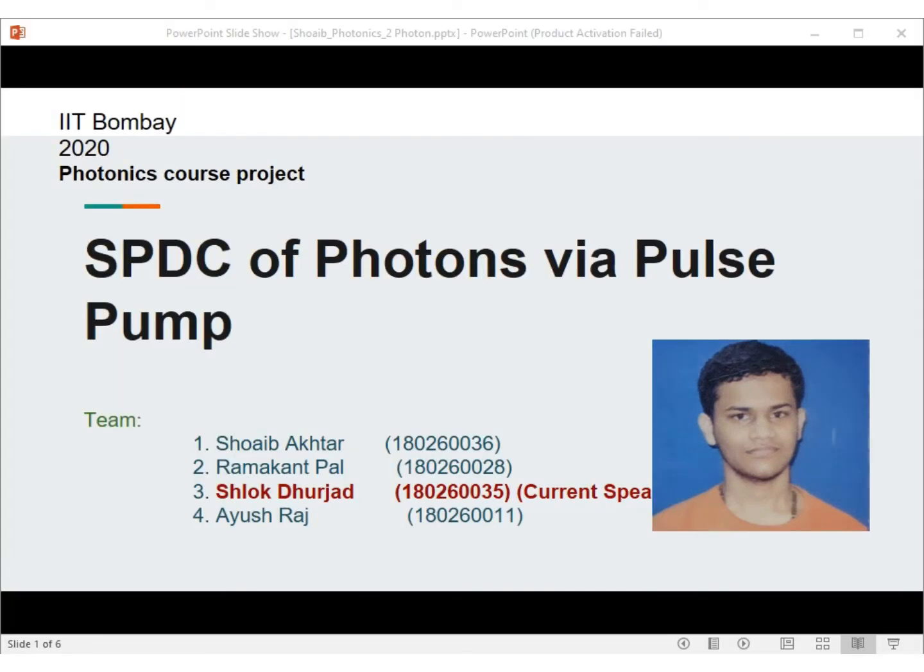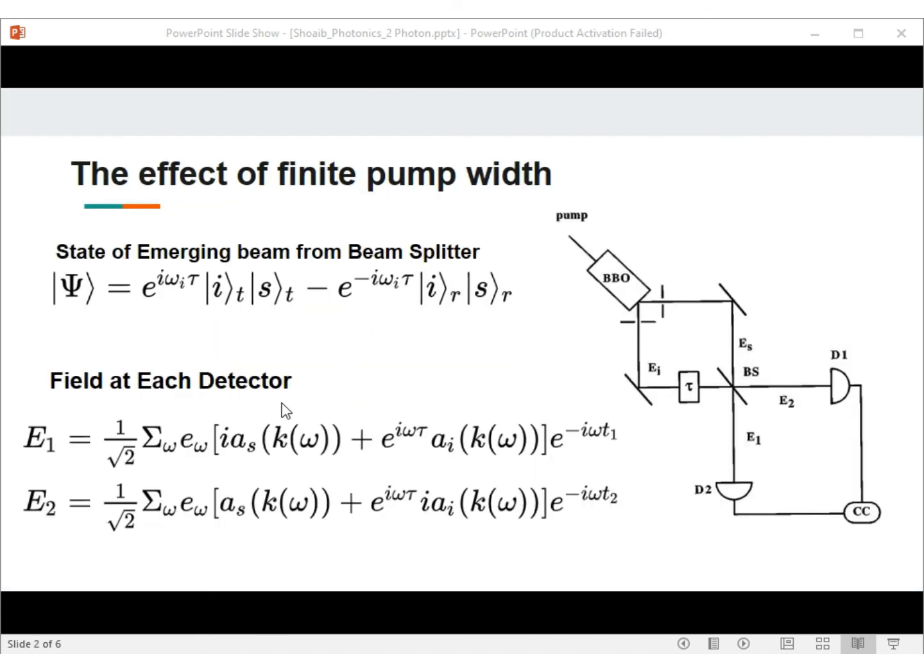Where Shoaib left, we got E1 and E2 taking into account the transmission and reflection at the beam splitter, where E1 is the electric field at the first detector and E2 is the electric field at the second detector.